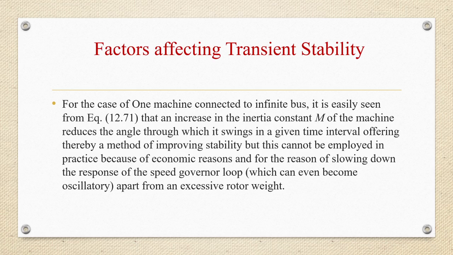So whenever we are increasing inertia constant m, the angle will be reducing and the stability improving, but it cannot be employed in practice because of some reasons. The first one is economic reason, and the second one is slowing down the response of the speed governor loop, and also it has an excessive rotor weight.